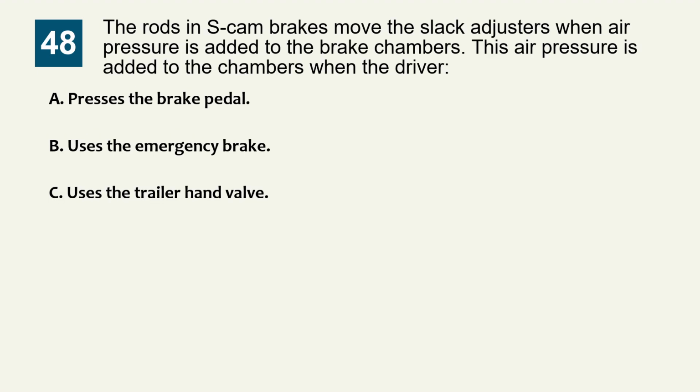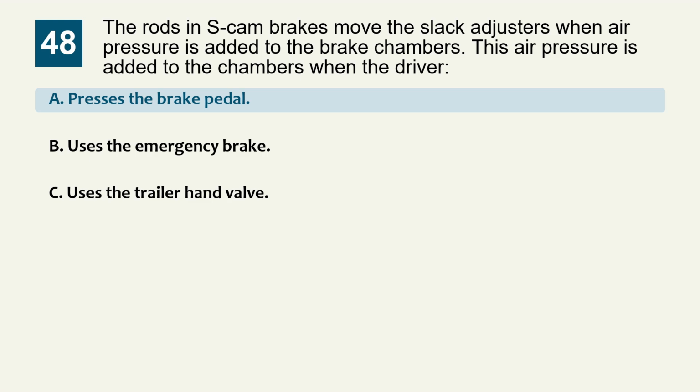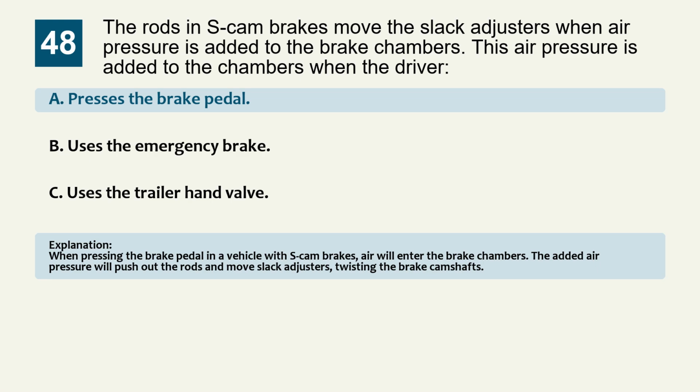Question 48. The rods in S-cam brakes move the slack adjusters when air pressure is added to the brake chambers. This air pressure is added to the chambers when the driver: Option A, presses the brake pedal. Option B, uses the emergency brake. Option C, uses the trailer hand valve. The correct answer is option A, presses the brake pedal. Explanation: when pressing the brake pedal in a vehicle with S-cam brakes, air will enter the brake chambers. The added air pressure will push out the rods and move slack adjusters, twisting the brake camshafts.